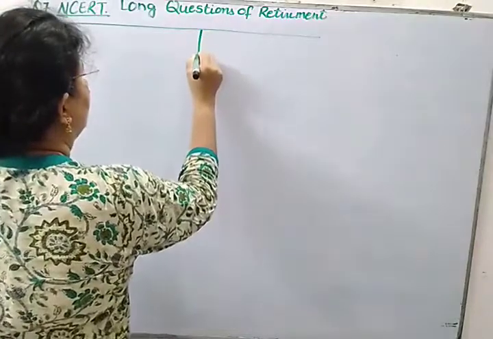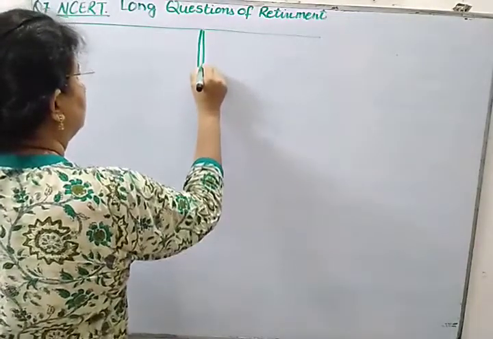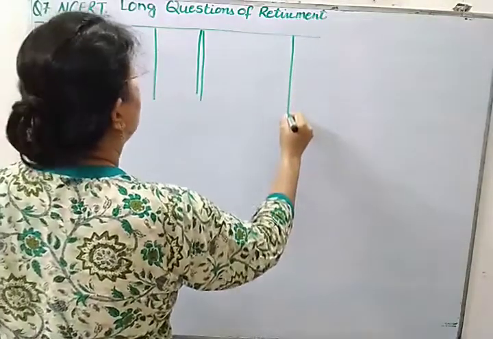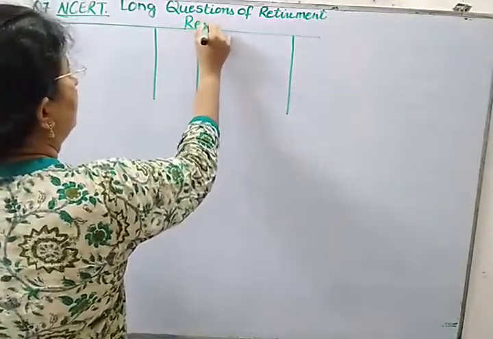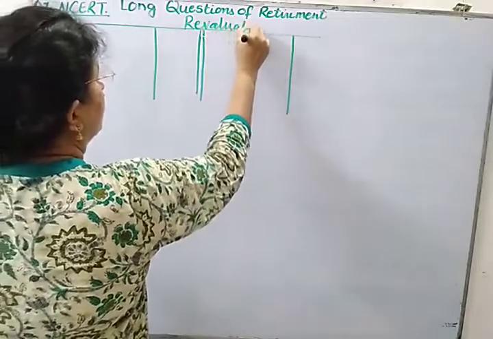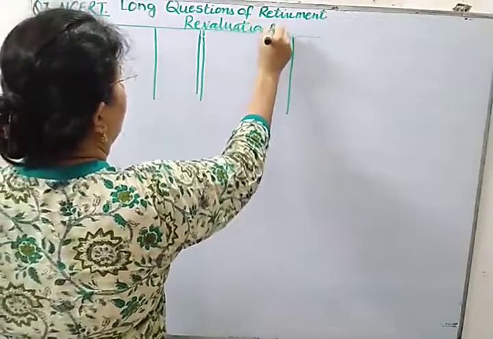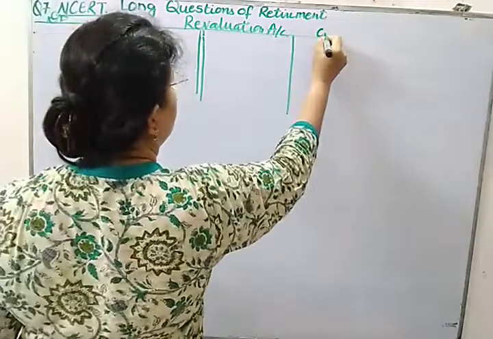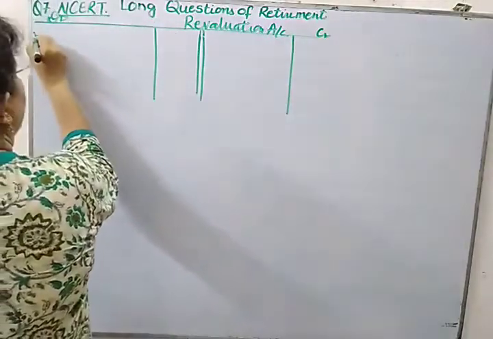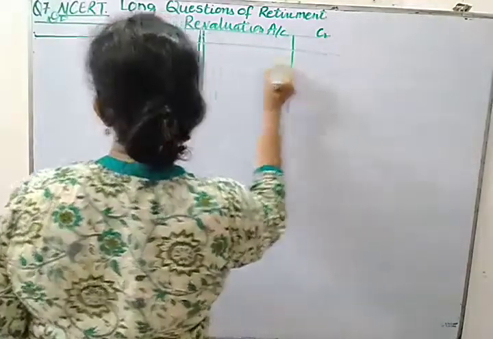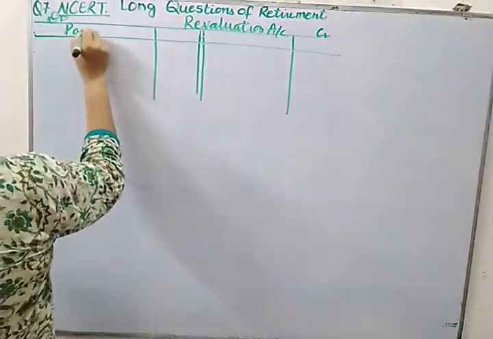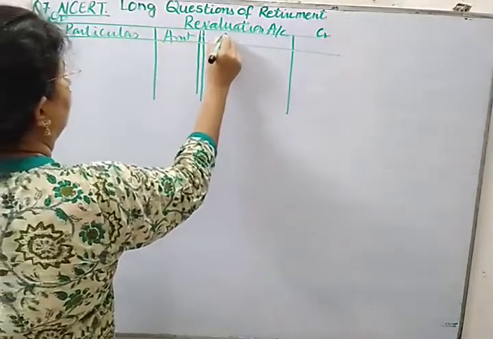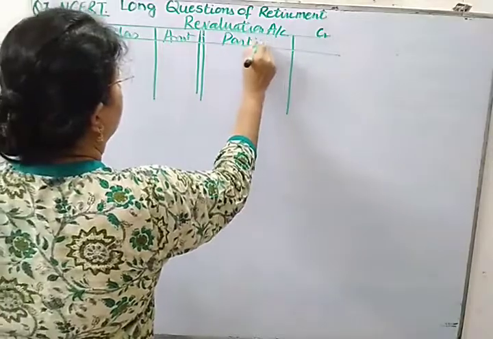This is the format of the revaluation account. It will be done in a similar manner as we did in the previous question, and you need to practice questions like this. If a balance sheet is given, you can ignore the balance sheet and capital adjustment. The rest of the things you can do for the sake of practice. So here you will be writing particulars, amount and particulars, amount.